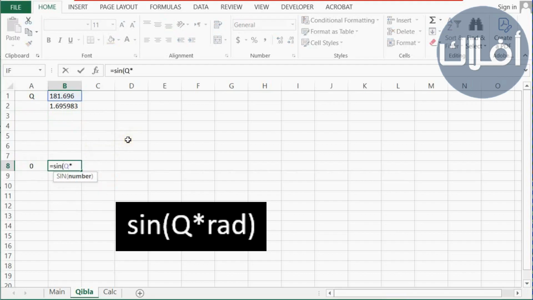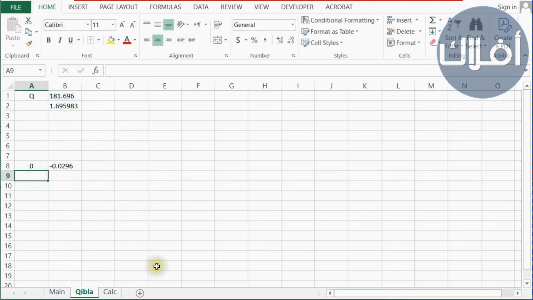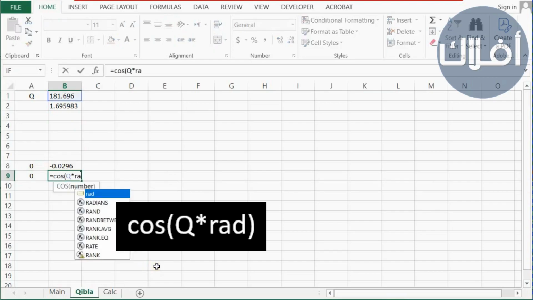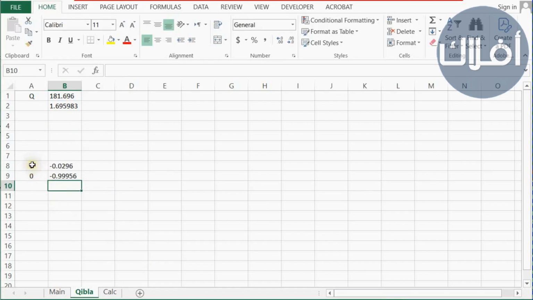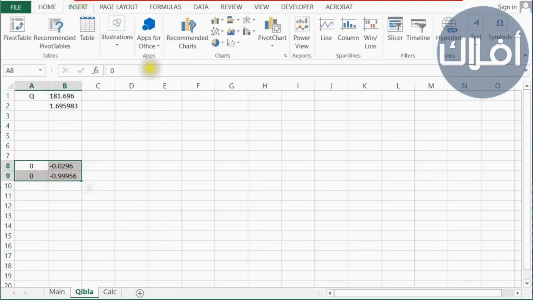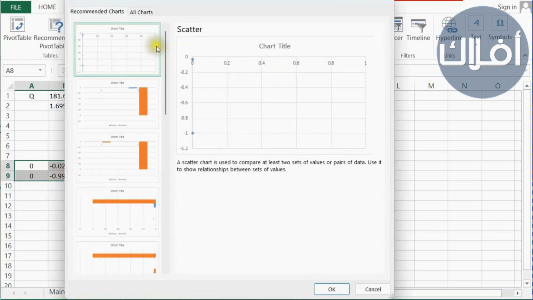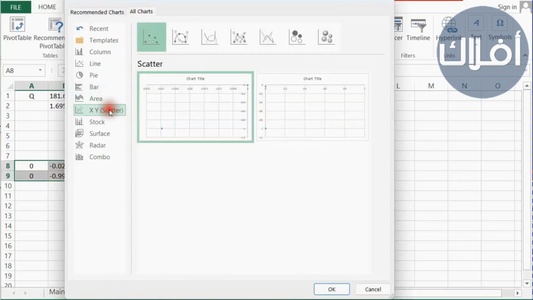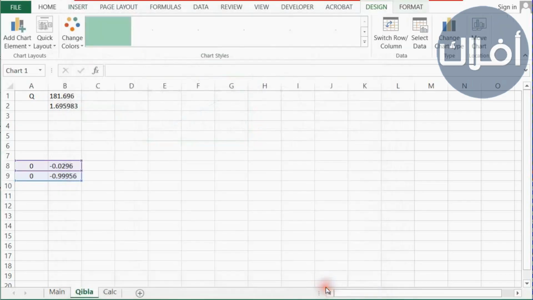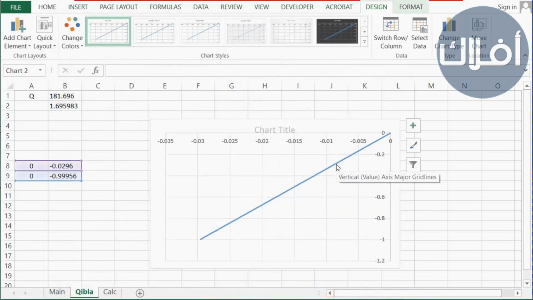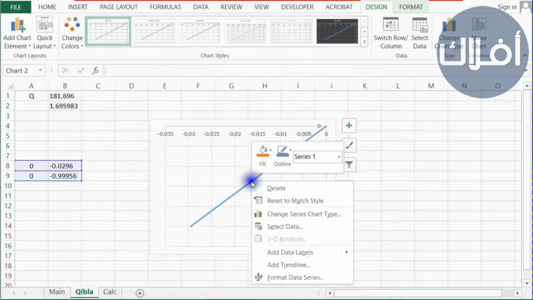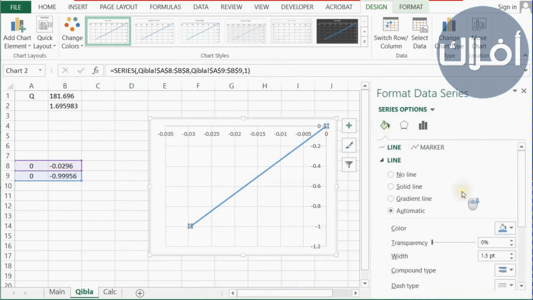Here we'll put sine of Q converted to radians. Here we'll put 0. And here we'll put cosine of Q converted to radians. Now we'll select these 4 cells. Then we'll go to Insert, click on this arrow to open the charts, choose All Charts, then select XY Scatter, then this type.